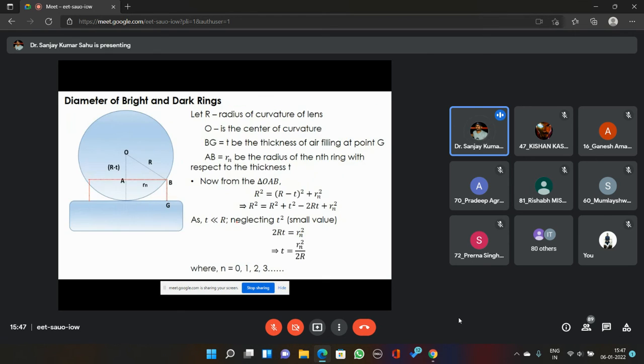Yes sir, so the central dark fringe would be first order dark or zero order? We call it zero order. We don't give it any name, we just call it the central fringe, the central dark fringe. We don't give any name to that. After that, first order, second order, third order like that. Okay.